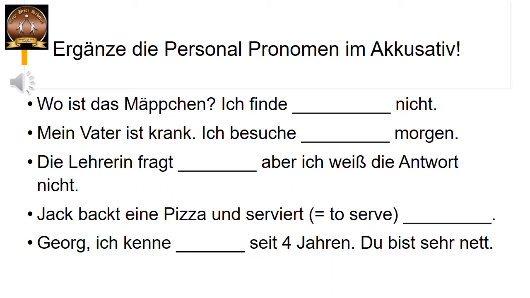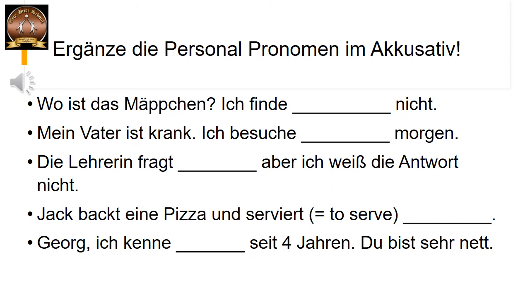Klar? Weiter. Die Lehrerin fragt dash, aber ich weiß die Antwort nicht. The teacher is asking dash, but I don't know the answer. Weiß means know. So whom is the teacher asking? Me. So ich in accusative is mich. So die Lehrerin fragt mich, aber ich weiß die Antwort nicht.